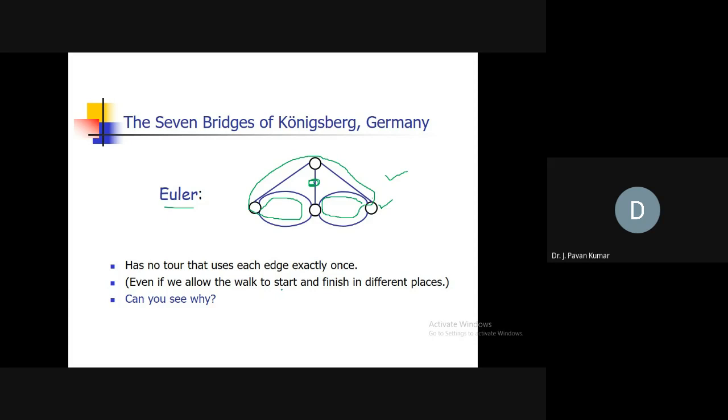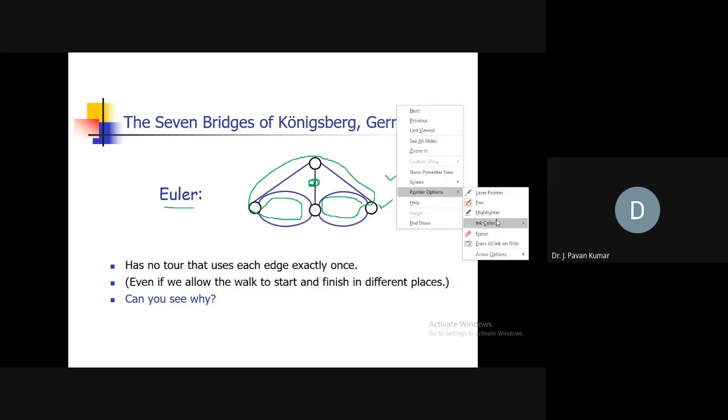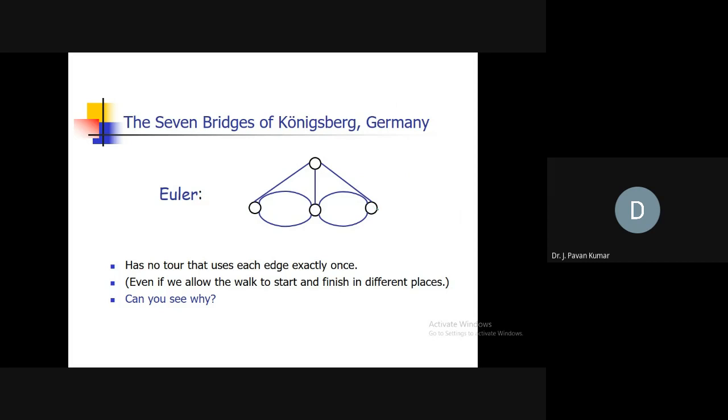Why? In the sense, here if you observe, what's the degree of each vertex? You please calculate and tell what's the degree of this vertex. It is 3. What is the degree of this? 3. What's the degree of this? 3. What's the degree of this? 5, I think. So as we are having all the degrees as odd, we cannot get such kind of tour, okay.